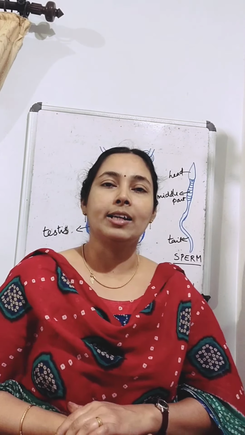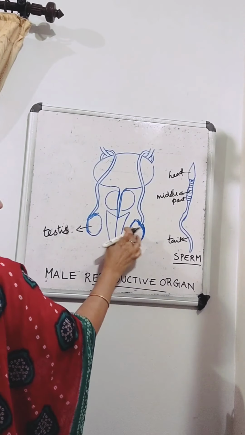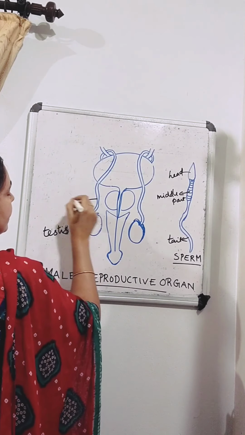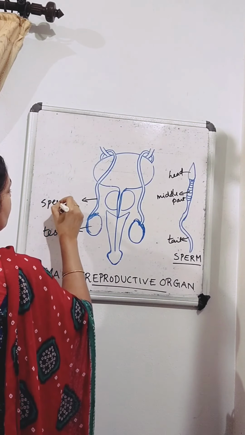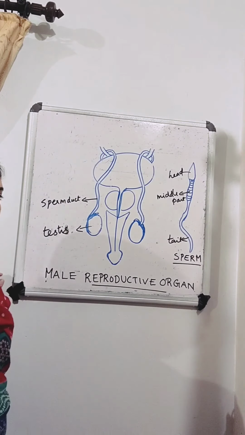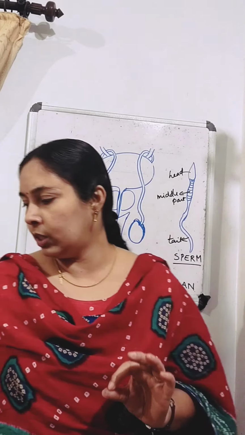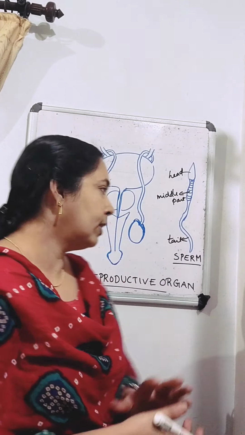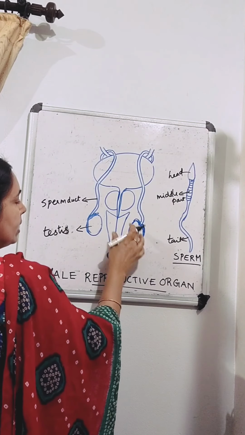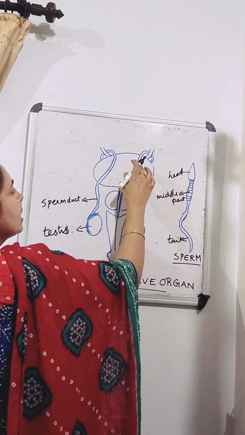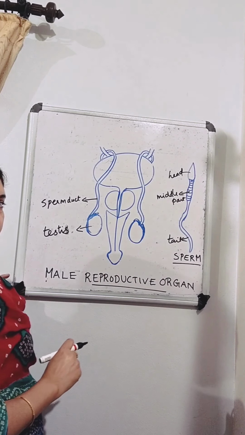And this testis is connected with a tube-like structure, which is called the sperm duct, or it is also called the vas deferens. When the sperms are produced, they will move through this tube called the sperm duct.